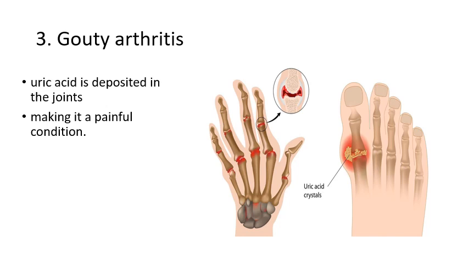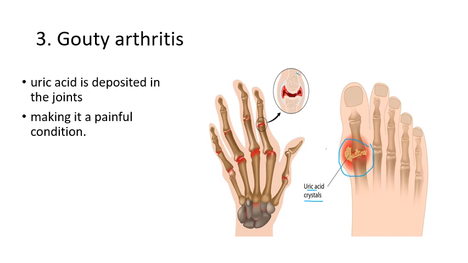The next is gouty arthritis. In this condition, there is a deposition of uric acid crystals. Let me tell you that in the blood, uric acid increases and that gets accumulated in the joints. Particularly you can see that here, between the phalanges of the legs and the phalanges of the fingers, uric acid crystals get accumulated, because of which swelling comes.